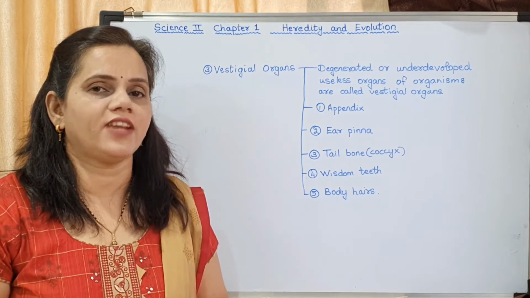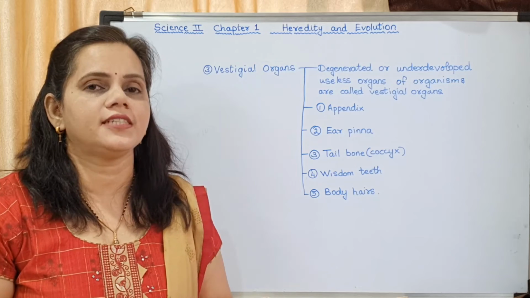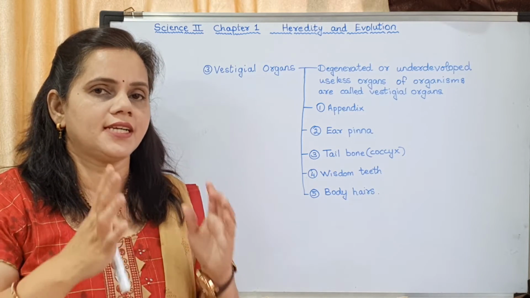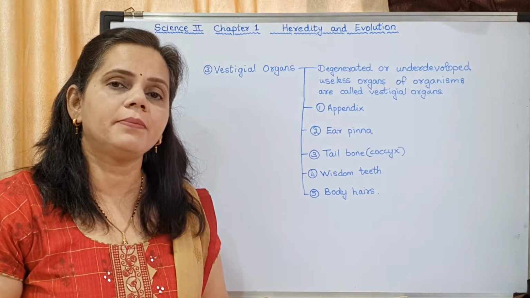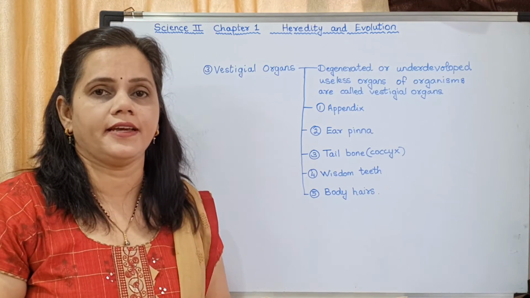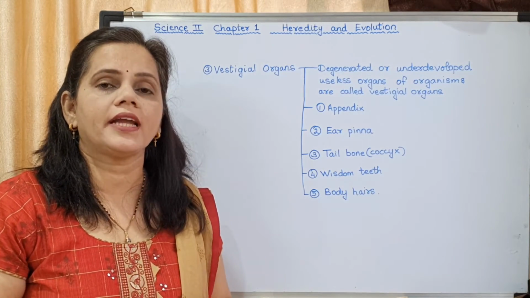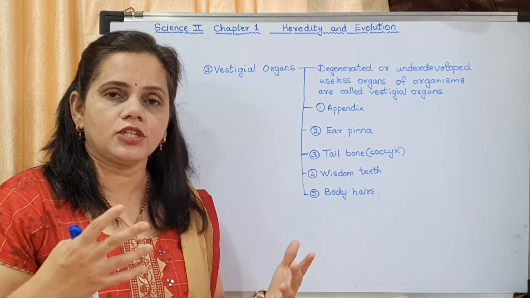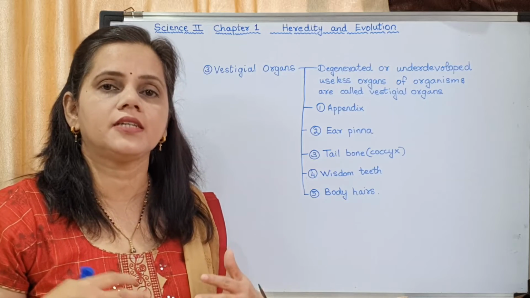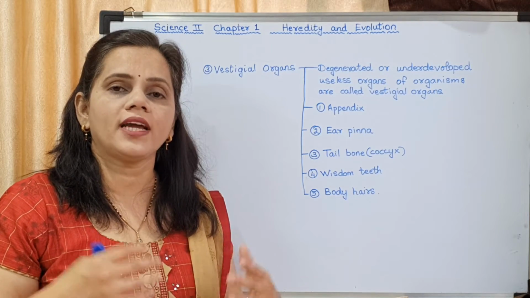The appendix is flushed out. That means the food is removed. But in some people, the food remains there. It gets decomposed and our stomach starts paining. Actually it is a structure which is there in the body but it is of no use to us. So why is it present?